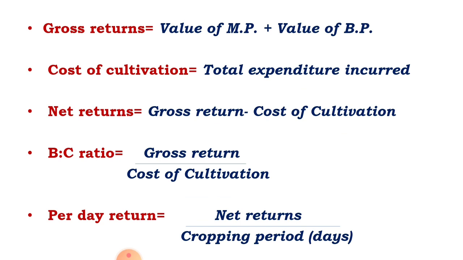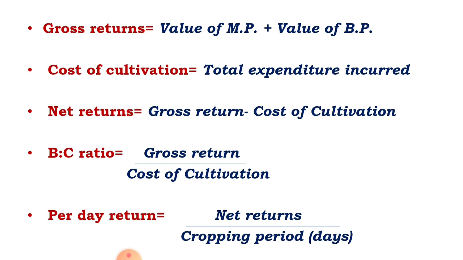The first one is gross return, which means the value of main produce plus the value of byproduce. Gross return means the total monetary value of economic produce and byproduce obtained from the crops. Main produce and byproduce obtained from the crop is called gross returns.